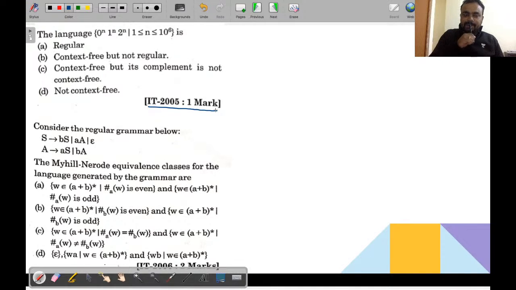Okay, so let's see over here. The question is given as the language 0 to the power n, 1 to the power n, 2 to the power n. My dear friends, you already know that if the language is given in this form, 0 to the power n, 1 to the power n, 2 to the power n, where n is greater than or equal to 0, this is a context sensitive language.